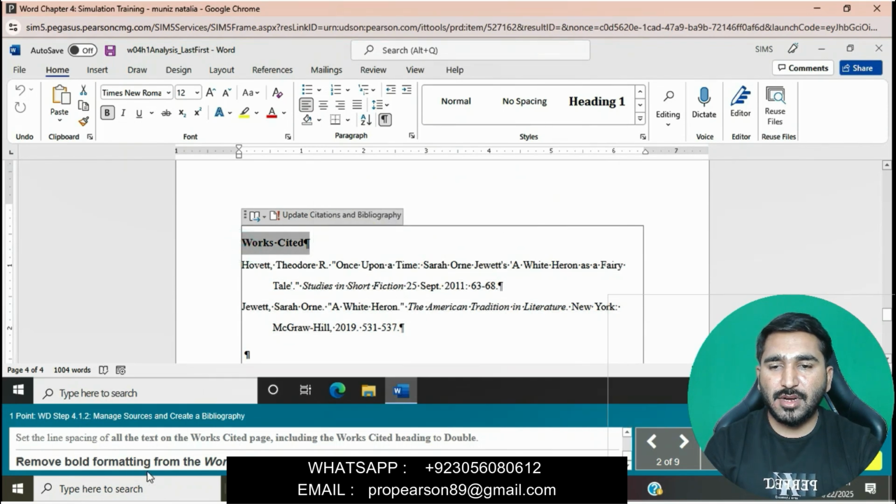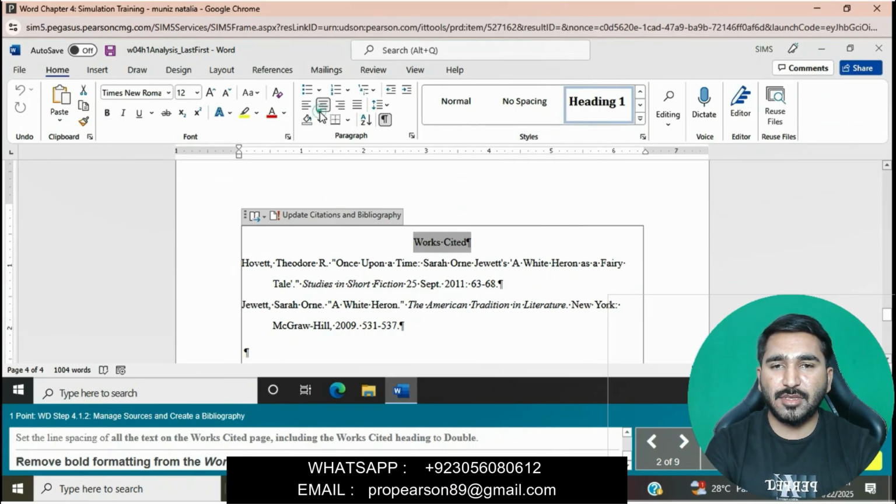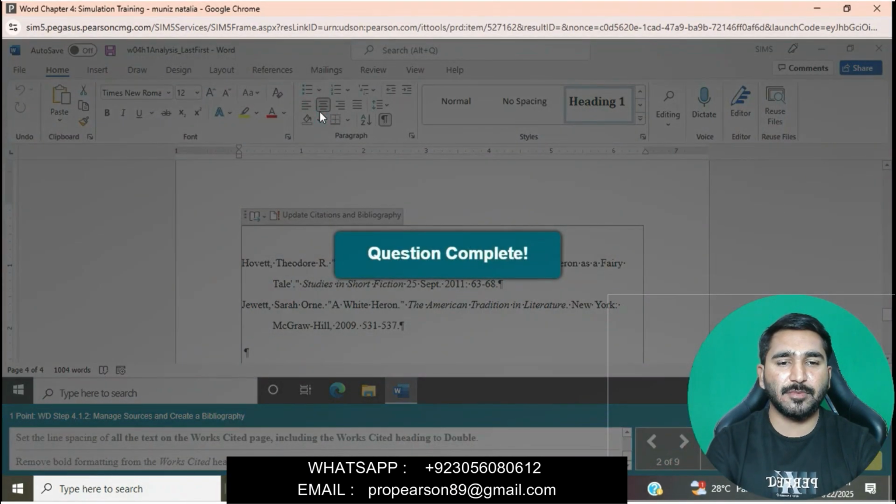We will select this, remove bold formatting from the Works Cited heading, and then center it. Go to the alignment options and apply center to Works Cited. The question is completed now.